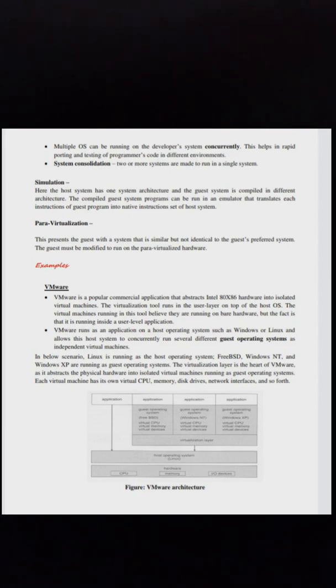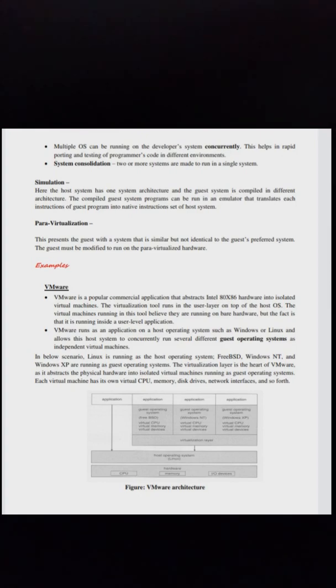Example: VMware. VMware is a popular commercial application that abstracts Intel 80x86 hardware into isolated virtual machines. The virtualization tool runs in the user layer on top of the host OS. The virtual machines running in this tool believe they are running on the bare hardware, but the fact is that it is running inside a user level application. VMware runs as an application on a host operating system such as Windows or Linux and allows this host system to concurrently run several different guest operating systems as independent virtual machines.